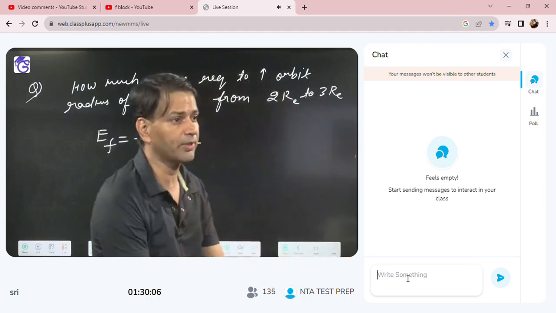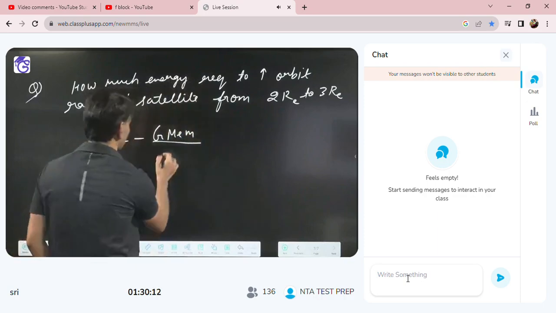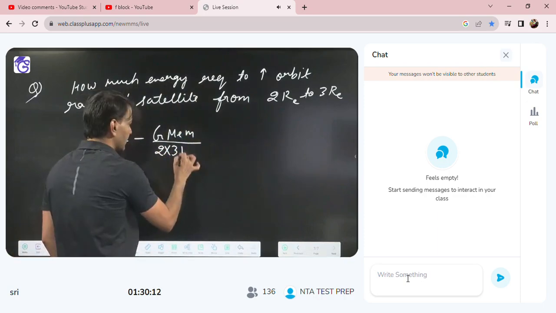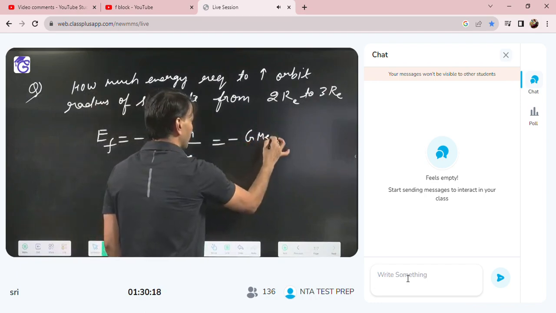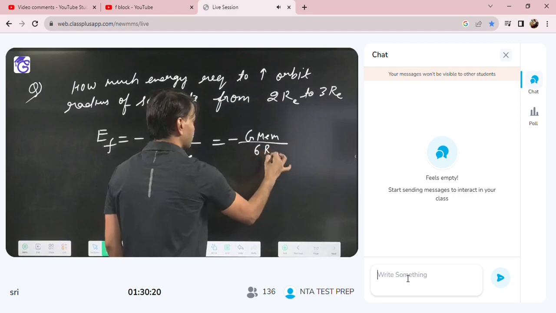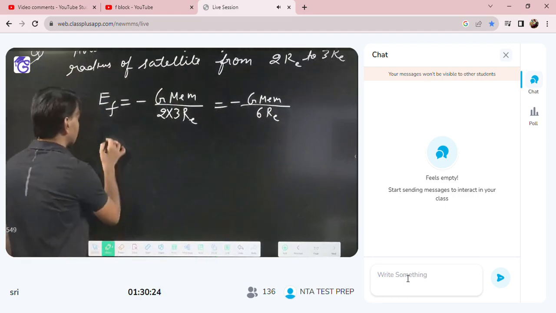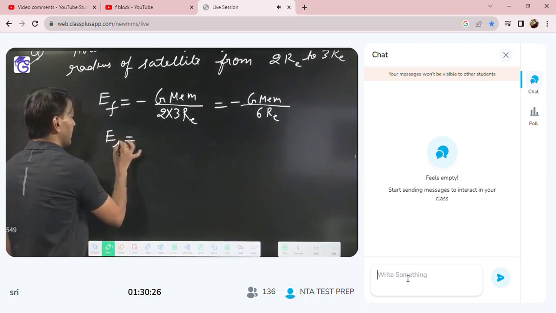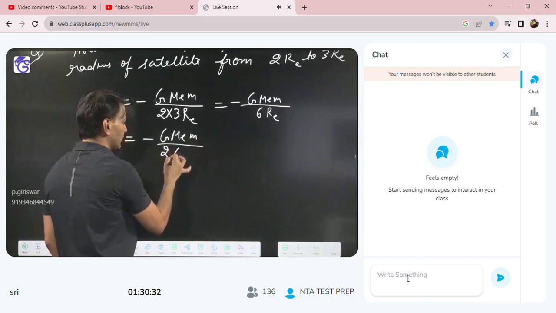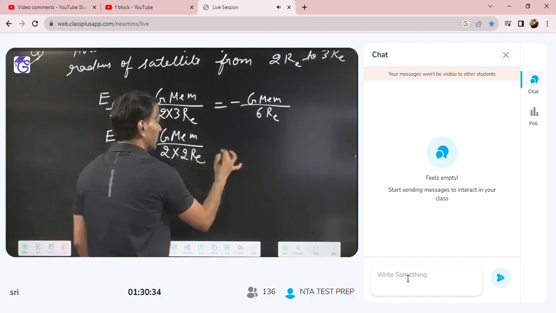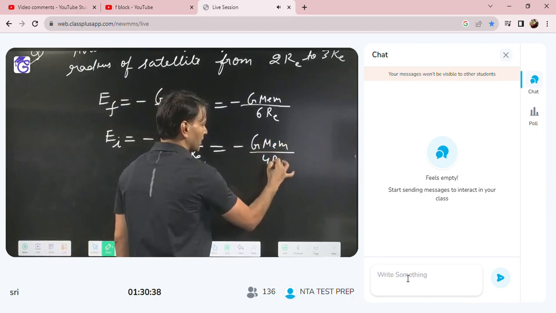What is the initial orbit radius? 2RE. Final orbit radius 3RE. So here, what will you write? 2 into 3RE, that is equal to minus GMeM by 6RE. Okay, and what is the initial energy? So E initial, what will we say? Minus GMeM by 2 into the initial orbit radius 2RE. Then you will get minus GMeM by 4RE.